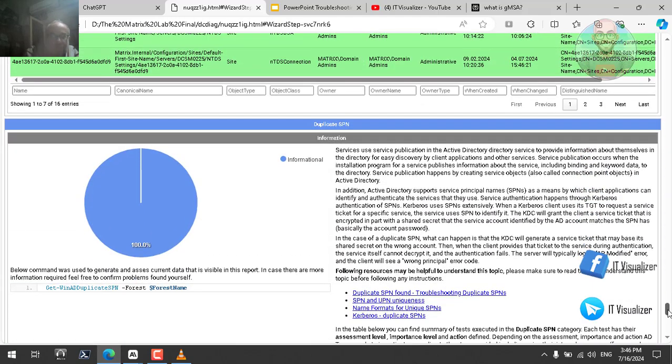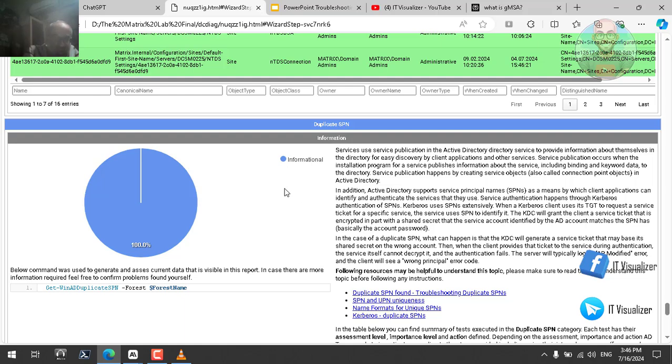The last test is the duplicate service principal name. So what is the service principal name? If you have a service account, it will publish itself to the Active Directory as a service principal name. So what does this mean? This means if anyone tries to query or ask for a service account, the Active Directory will know.